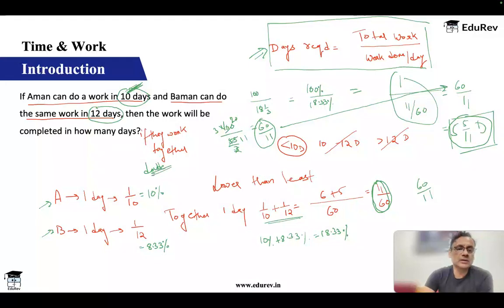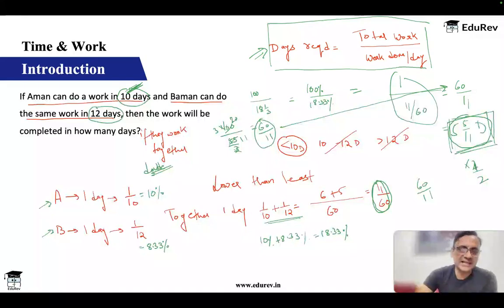They have to do double. So this many days they need for same work. If the work changes, their day will change accordingly. So if they have to do double the work, then time required will be into 2. If they have to do half the work, then time required will be this many days into half. So that adjustment you can always do.